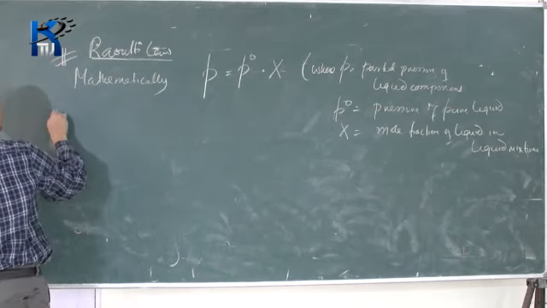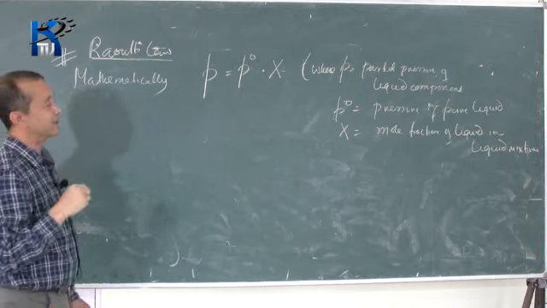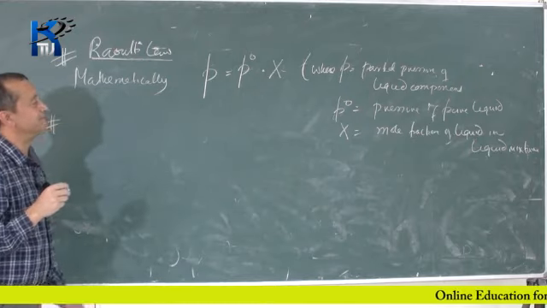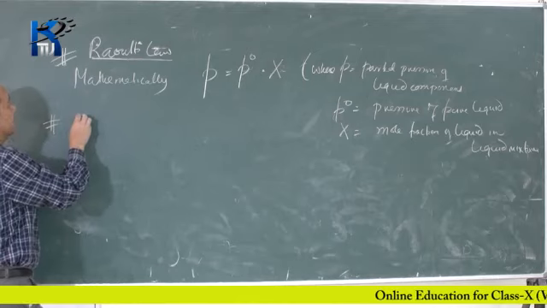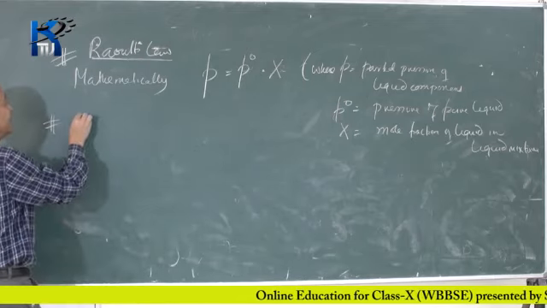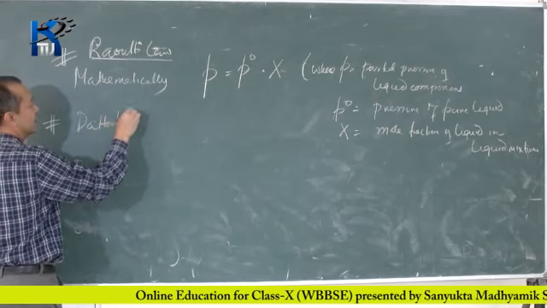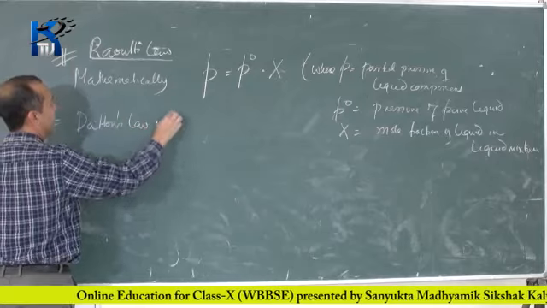Now we will be doing one important problem, but before doing that problem, I will make you recall a very important law known as Dalton's law of partial pressure.